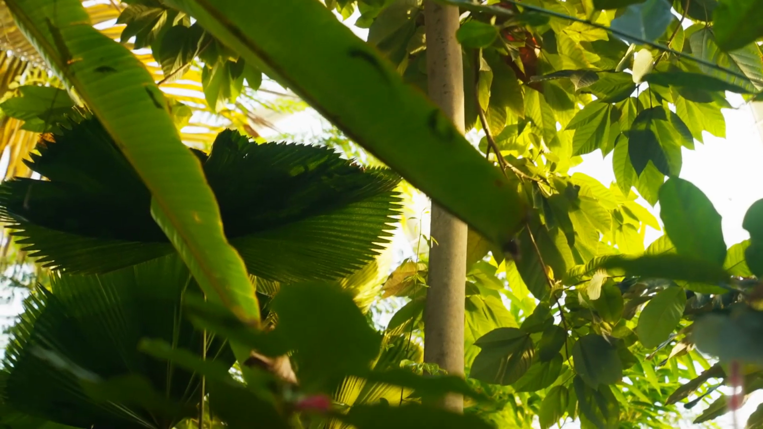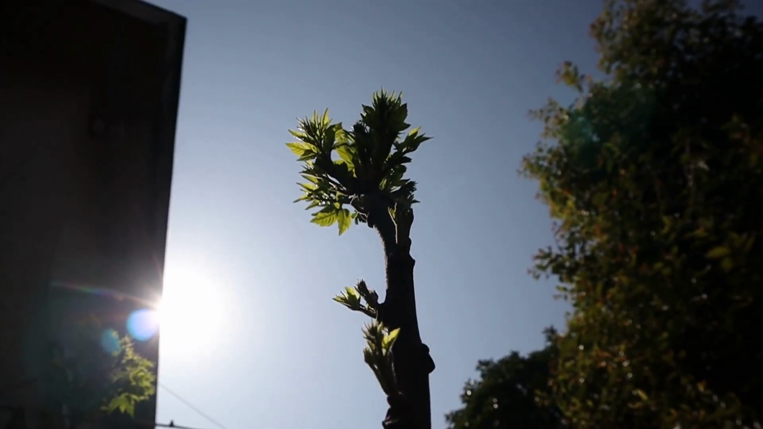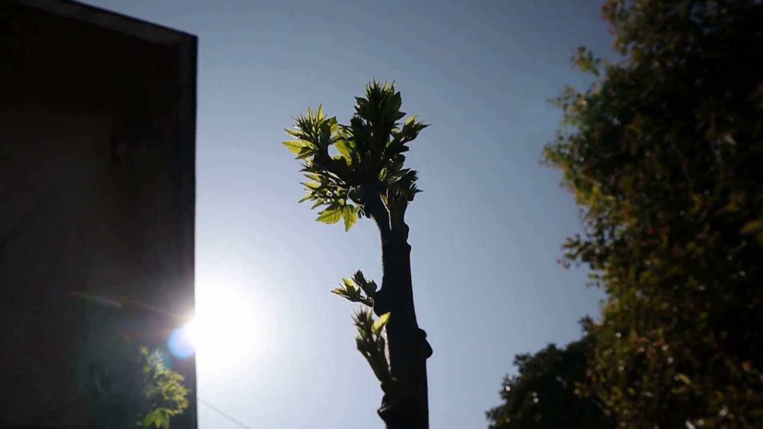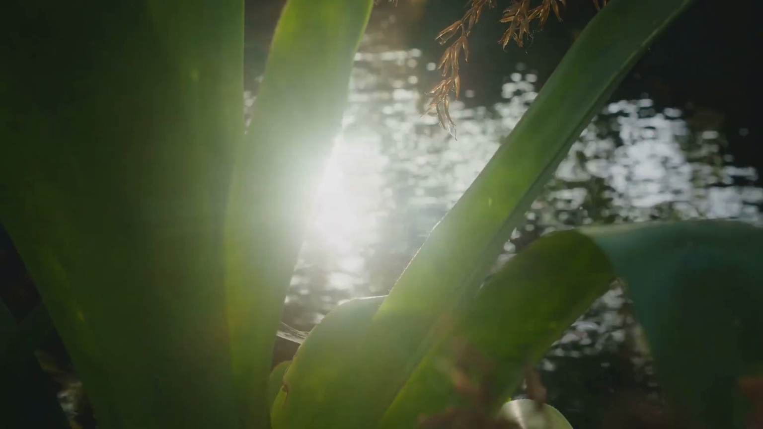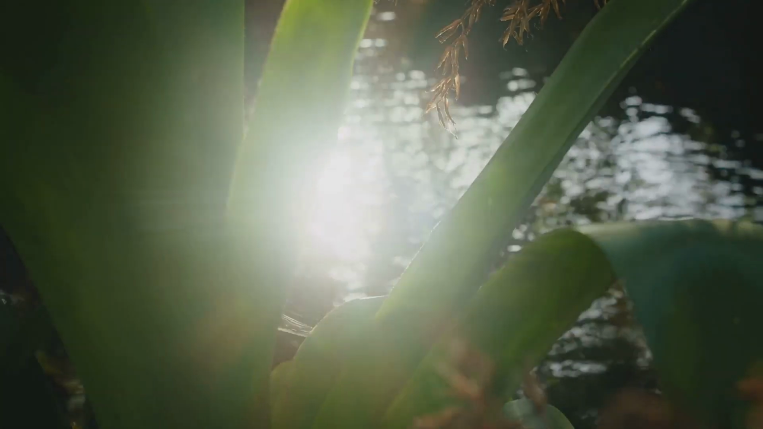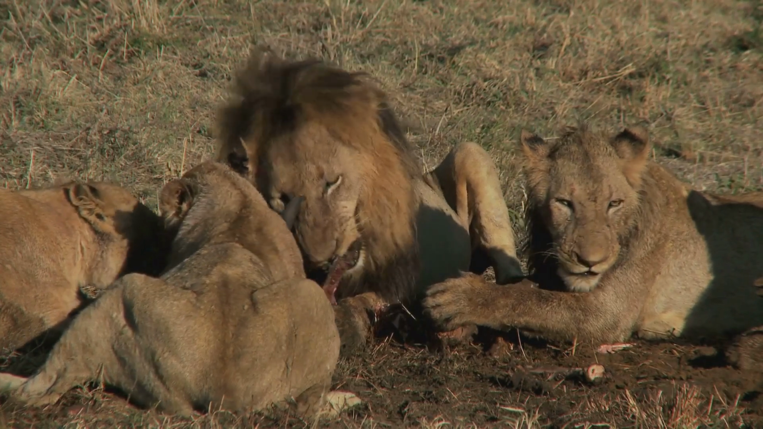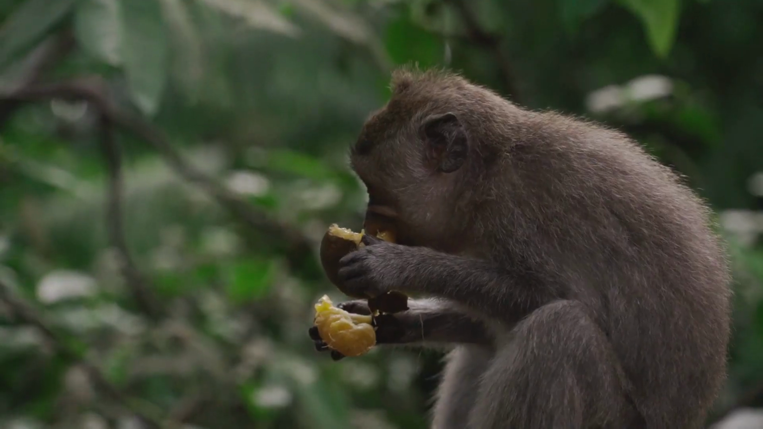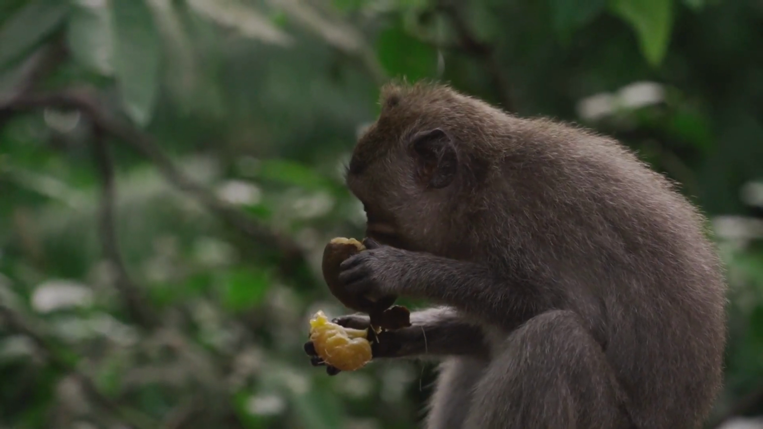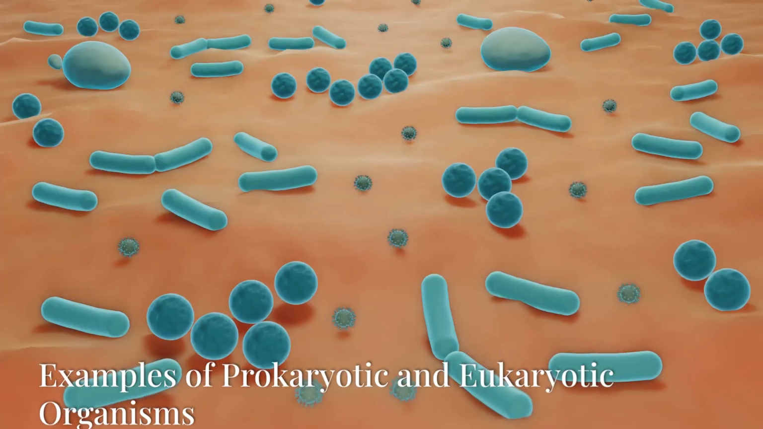Now let's explore the concept of autotrophic and heterotrophic organisms. Autotrophic organisms, like plants, can produce their own food through photosynthesis. They use sunlight, water, and carbon dioxide to create glucose, which serves as their source of energy. On the other hand, heterotrophic organisms, such as animals, rely on other organisms for food. They must consume organic matter, like plants or other animals, to obtain the nutrients they need to survive.